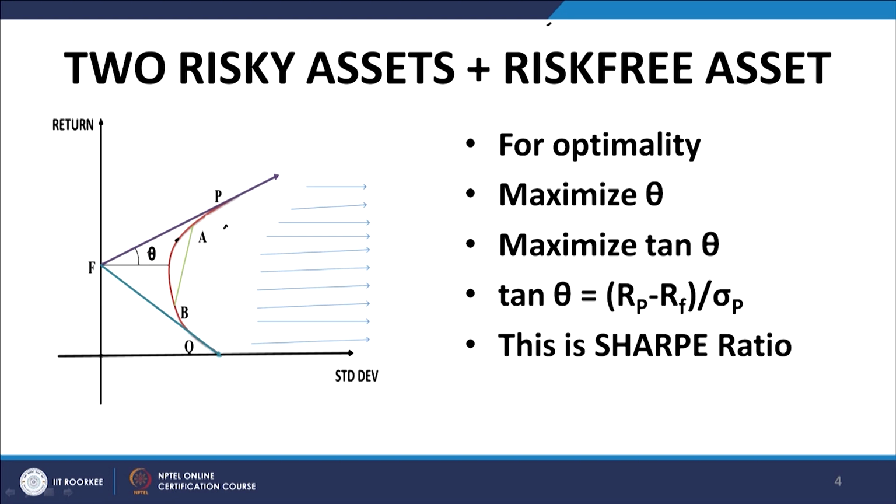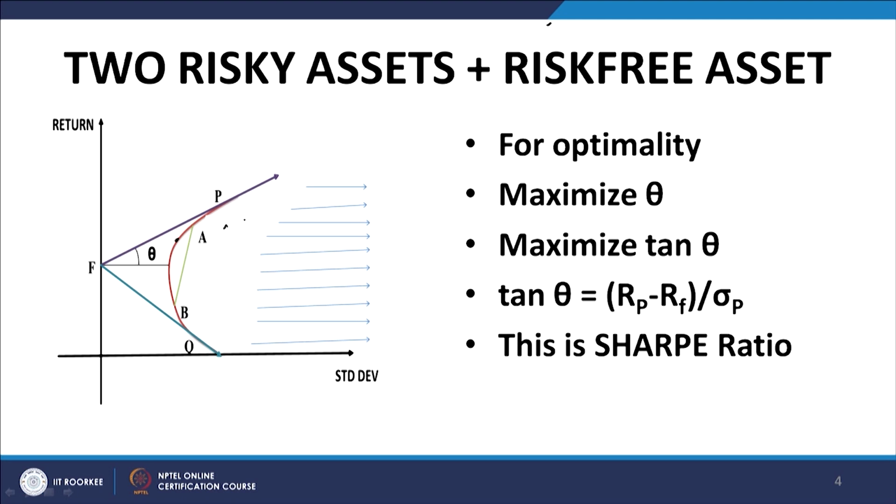What portfolios are actually efficient, what portfolios would be superior to the other portfolios, is given by the tangent, which is the straight line F P. The tangent to the hyperbola at the point P gives you the efficient frontier, that is the set of portfolios which are efficient, which are superior to all other portfolios, as can be easily seen.